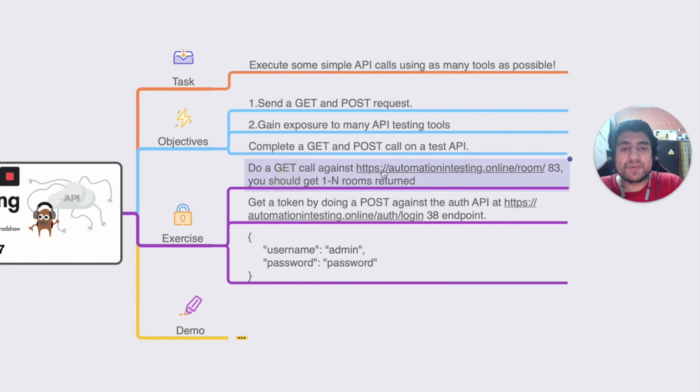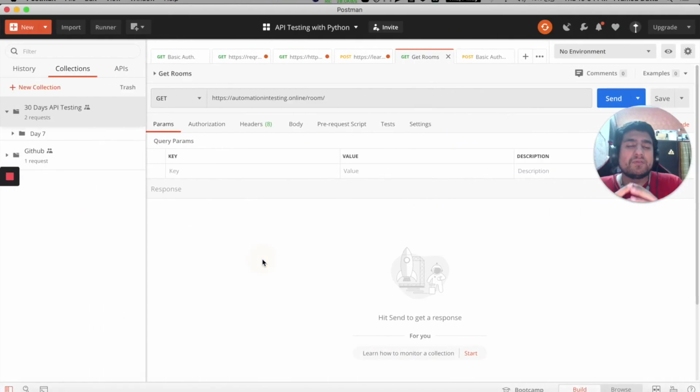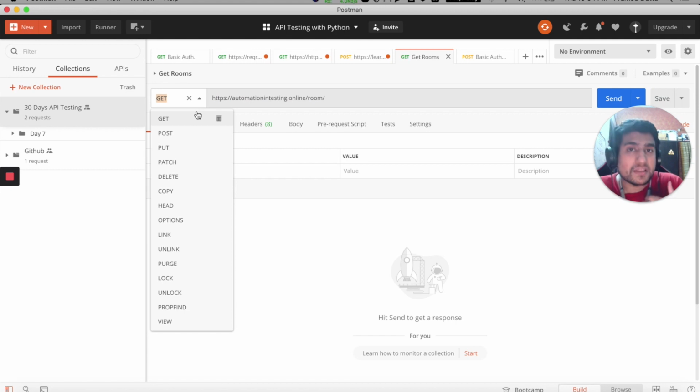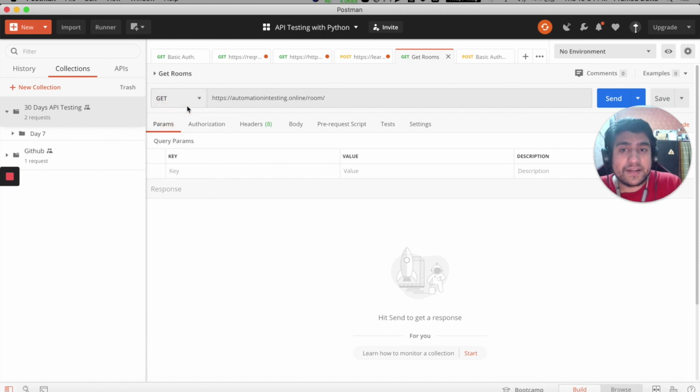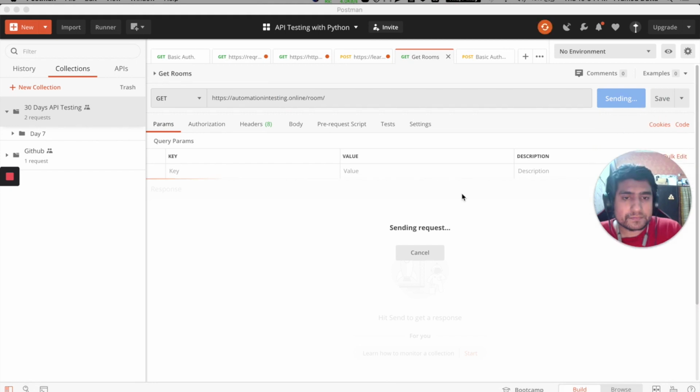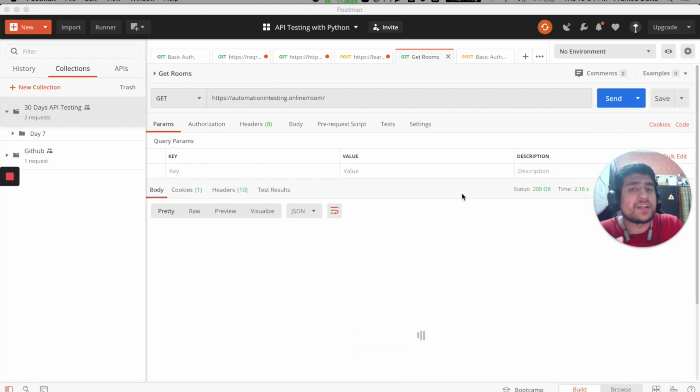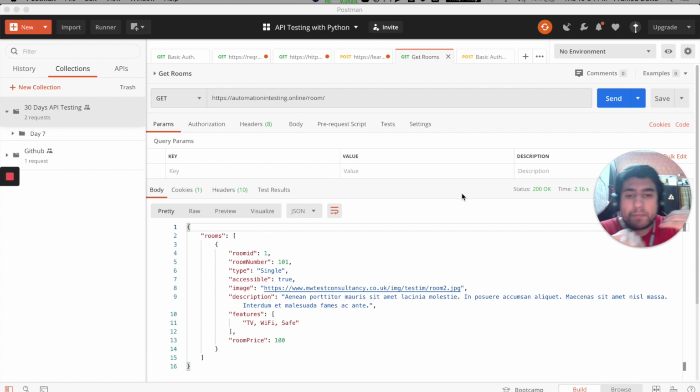What we need to do is make a GET request to this URL, which is automationtesting.online/room, right? So how to make this request? You just need to enter the URL here. You need to select the HTTP method. There are lots of HTTP methods available in Postman, and you can select GET, enter the URL and click on the Send button. After you send, you are basically making a request to the server. The web server will reply back to you.